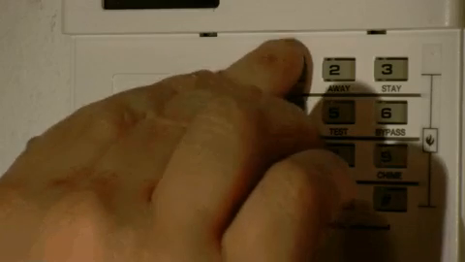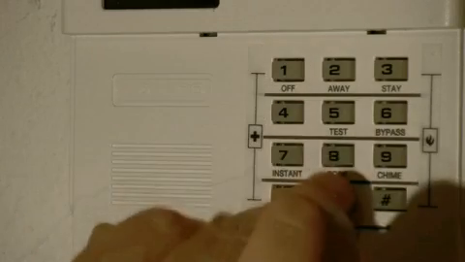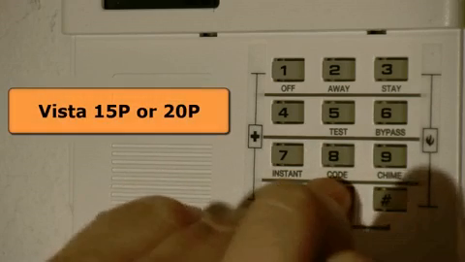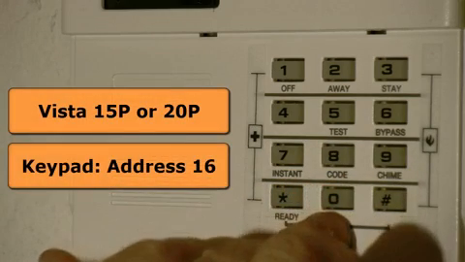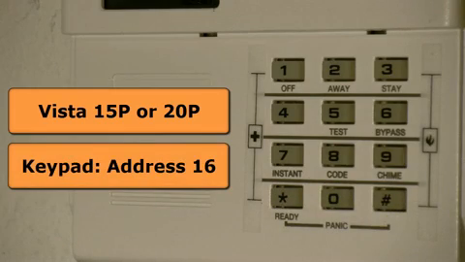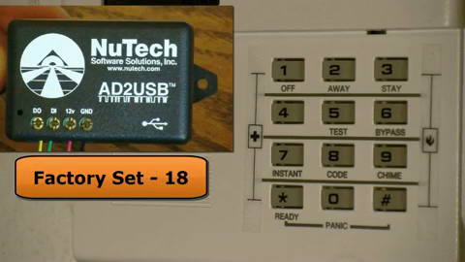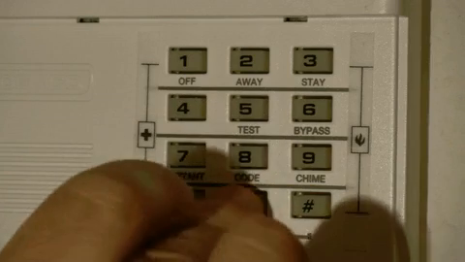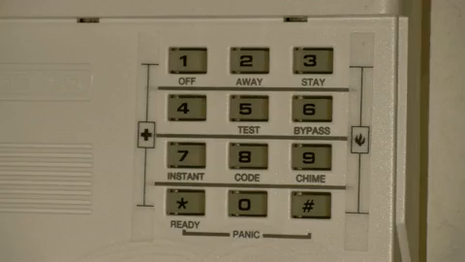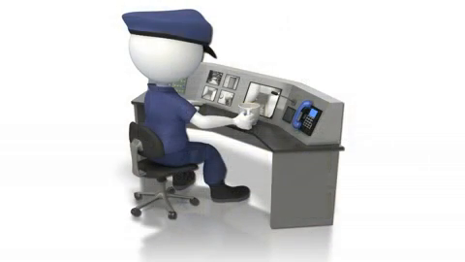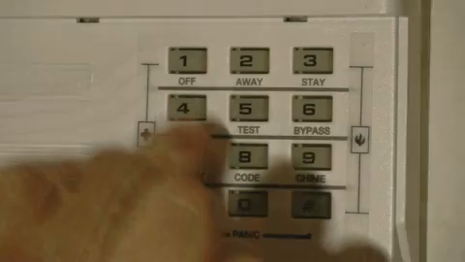All keypads connected to your alarm panel have unique addresses. For instance, the default keypad address on a Vista 15P or 20P is 16. Your AD2USB factory set address is 18. If your alarm panel does not have a spare keypad address, now is a good time to configure your alarm panel. You can call your security monitoring company to ask them to add a new keypad configured with an 18 address. Ask them what address they configured, if not 18.